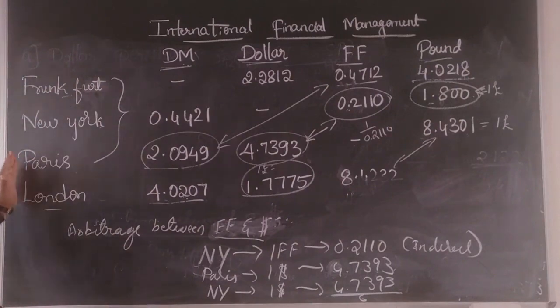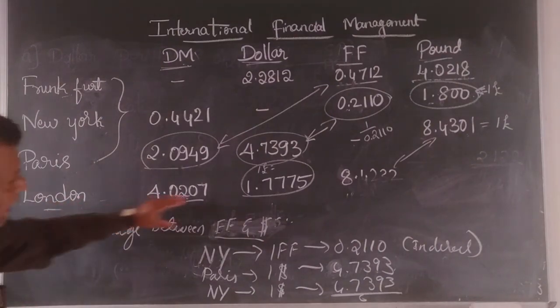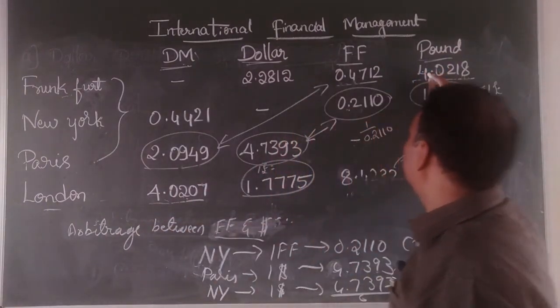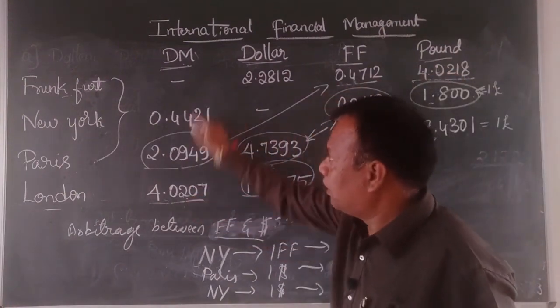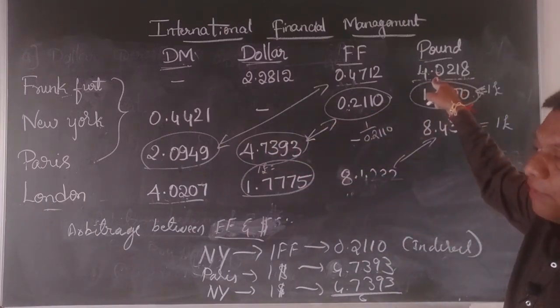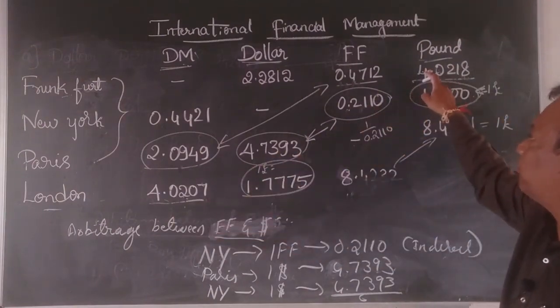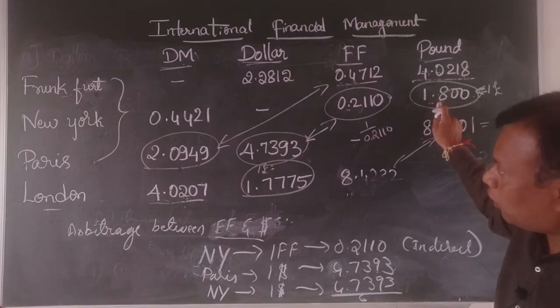Frankfurt, New York, and Paris are given in a direct quote, whereas London is given in an indirect quote.